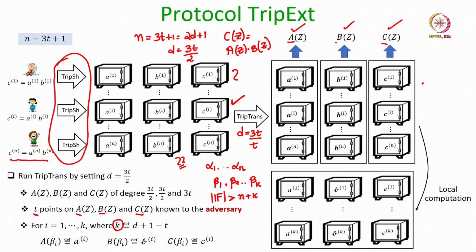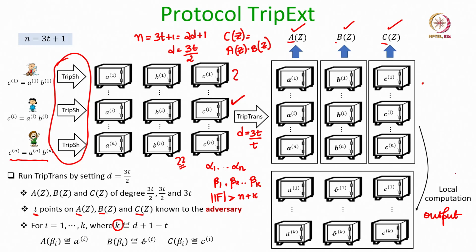So, since the new points on the A, B and C polynomials can be computed as a linear function of the old points on the A, B and C polynomials, from the linearity property of secret sharing, it follows that given the secret sharing of these transform triplets, the parties can locally and non-interactively compute a secret sharing of these new points on the A, B and C polynomials, and this is taken as the output of the protocol. Okay.